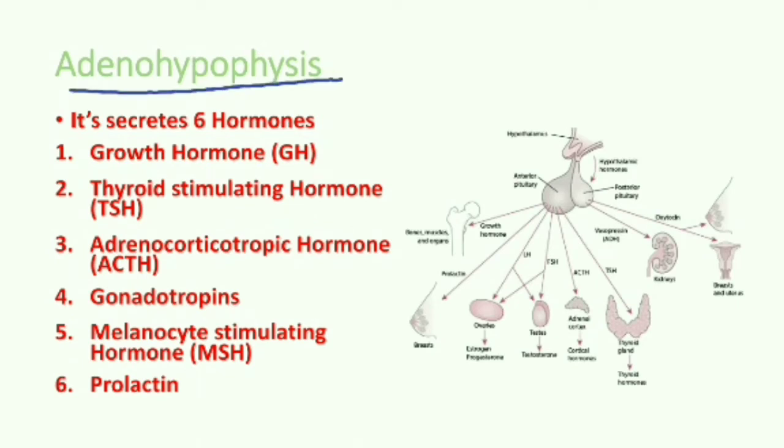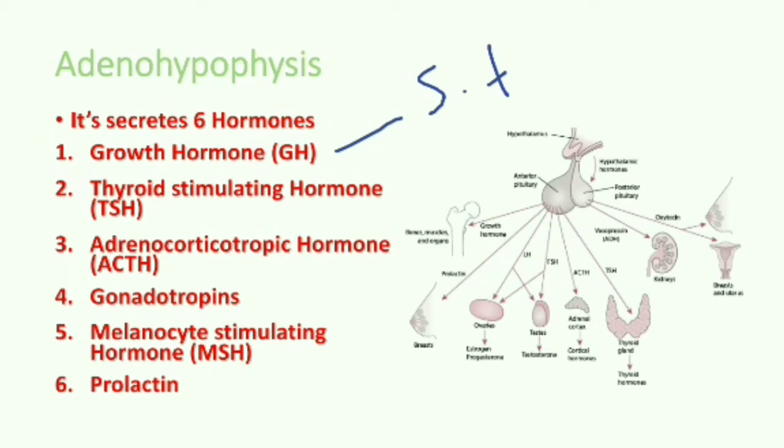Adenohypophysis secretes six hormones, namely growth hormone, thyroid stimulating hormone, adrenocorticotrophic hormone, gonadotropins, melanocyte stimulating hormone, and lastly prolactin. First, growth hormone. It is a protein. It is also called somatotrophin.